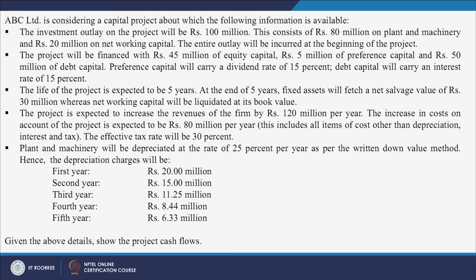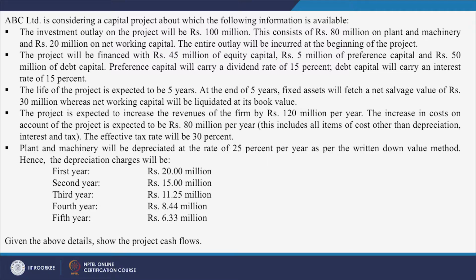So, of this 100 million to be invested in this project, 80 will be required for the fixed assets and 20 millions for meeting the net working capital requirements. The entire outlay will be incurred at the beginning of the project, which we call the 0 period, right.